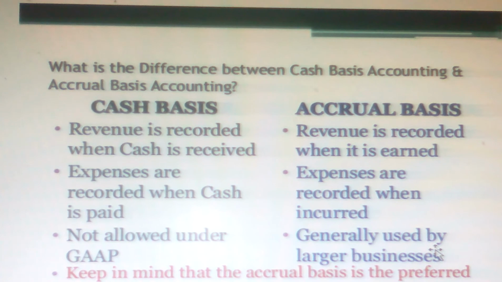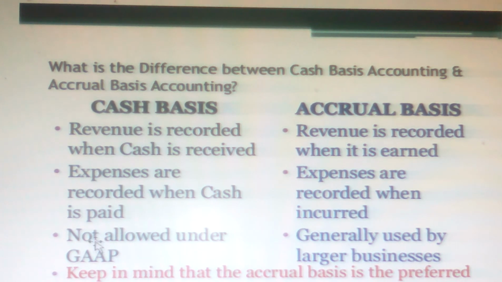Any goods you sold, whether you received money or not, you account for it. Similarly, any expenses, whether you have paid or not, you account for in accrual basis. Under cash basis, expenses are recorded when cash is paid, but under accrual basis, expenses are recorded when incurred.